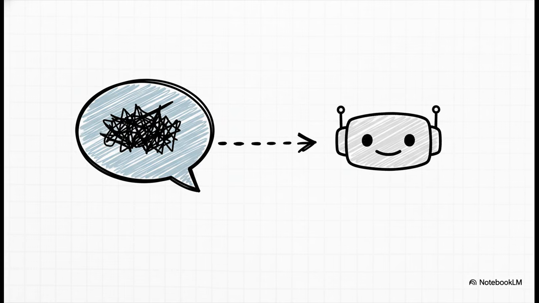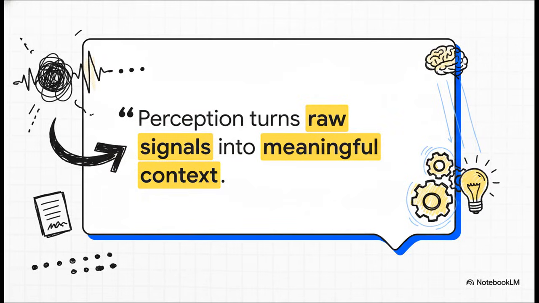To make this feel a little more real, let's follow a quick story. Imagine you've got an AI customer support agent. Its very first act of perception is simple. It reads the customer's complaint. That's it. It's taking in that initial signal from the world. And that's really the whole point of this stage. It's not just about collecting a bunch of random data. It's about turning a chaotic signal like an angry customer email into meaningful context that the agent can actually use to make a smart decision.